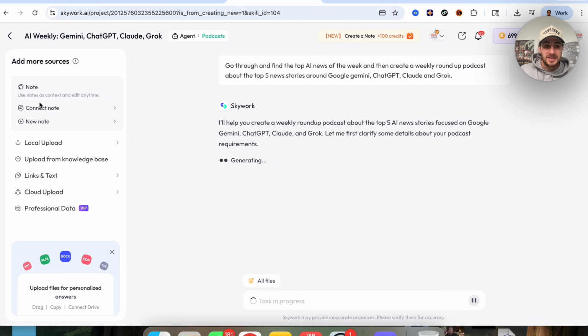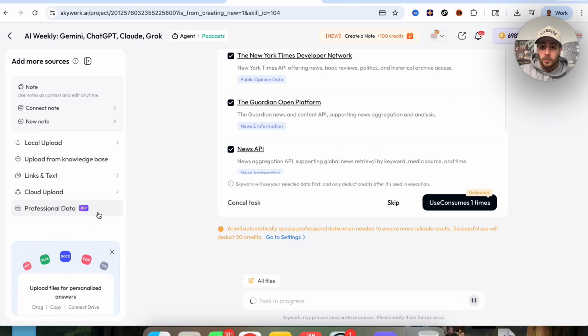In addition to that, we could see all the other resources that we could connect this to at any time. For example, we could upload knowledge from a database that Skywork already has access to. We could put in here links and text. We could do cloud upload right here, or we could use professional data.